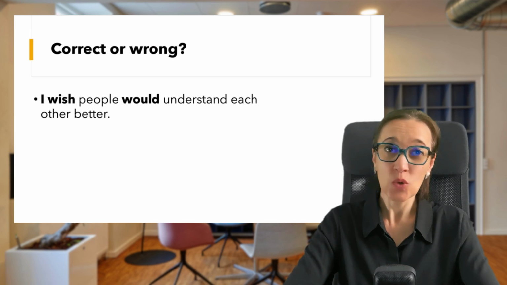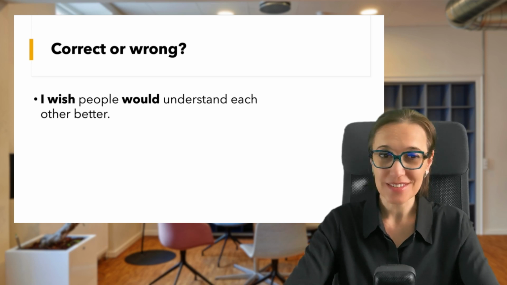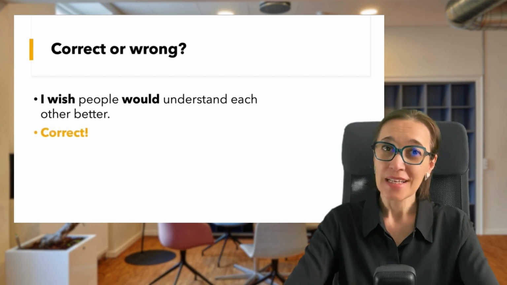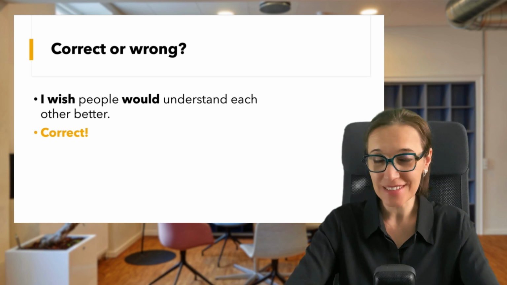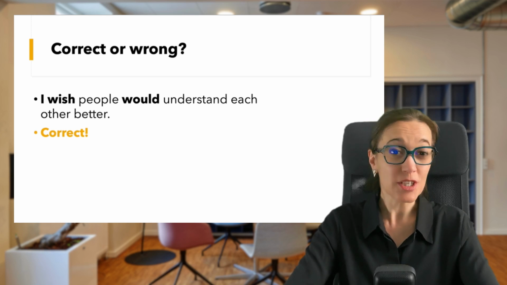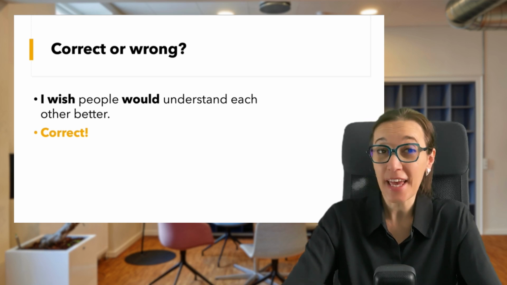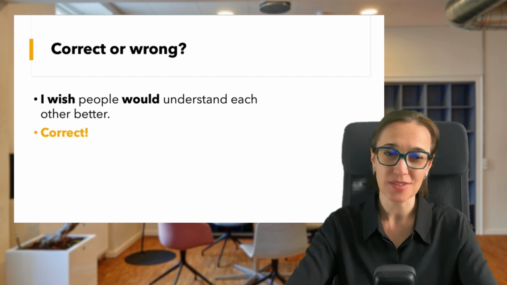Then, expressing wishes for things or people to be different. And again, would. For instance, I wish people would understand each other better. The structure I wish someone or something would do something is used to wish for changes in behavior or situations.